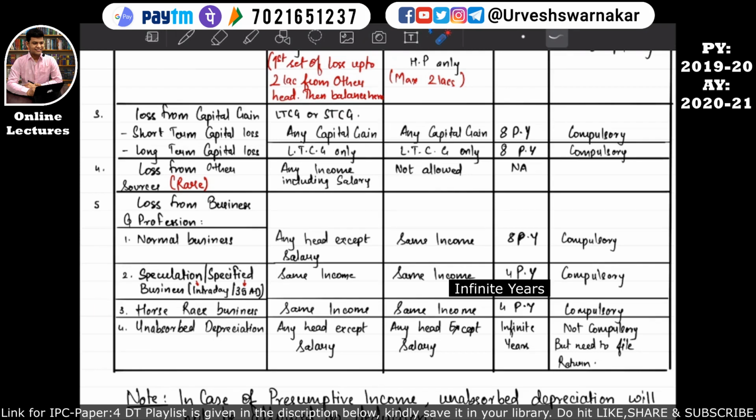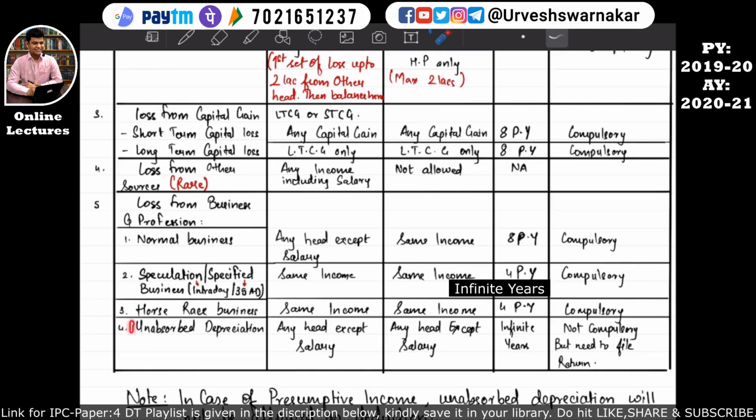If the assessee incurs loss from horse race business, then the losses of the horse race business can be set off against the same income, that is income from horse race business. If the horse race business loss is not 100% set off in the previous year, then it can be carried forward for 4 previous years. In the subsequent previous years, the carried forward horse race business loss can be set off against the business income of horse race only.